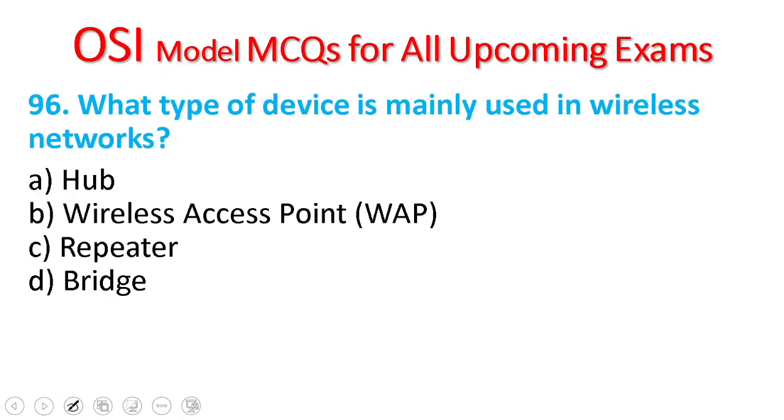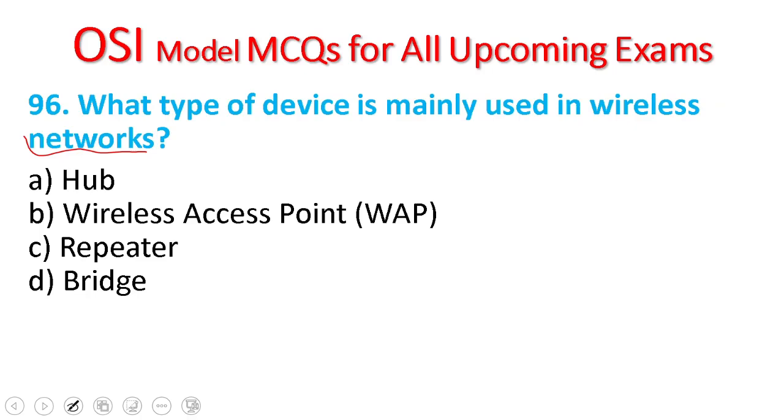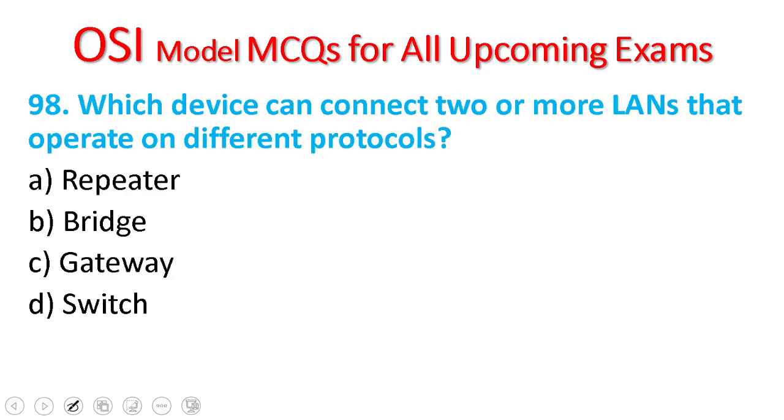96. What type of device is mainly used in wireless networks? Hub, wireless access point, repeater, bridge. The device mainly used in wireless networks is the wireless access point. 97. At which OSI layer does a modem operate? Data link layer, network layer, physical layer, transport layer. The modem operates in the physical layer. 98. Which device can connect two or more LANs that operate on different protocols? Gateway.